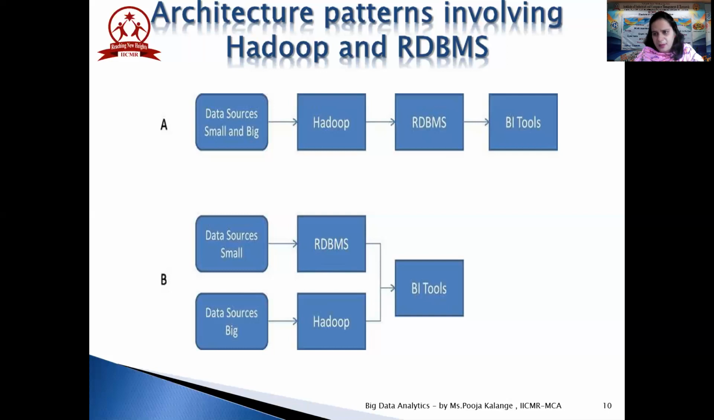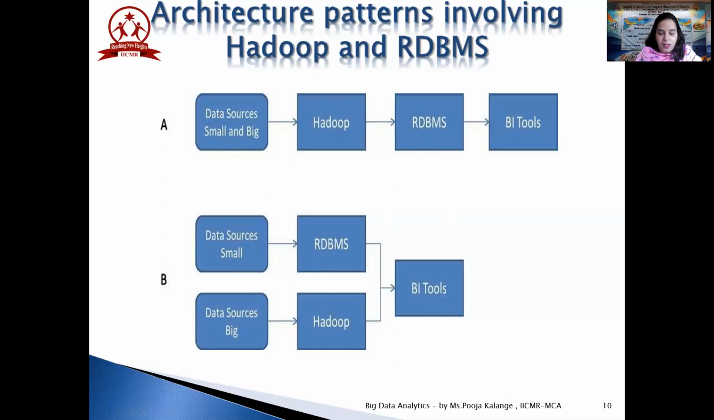So you can remember this: Hadoop is primarily used to store and process big data, whereas RDBMS is used to store and process small data. So RDBMS will be processing the data sources which are small, and Hadoop will be processing the data sources which are big. There is also a combinational approach, but that could prove to be more tedious. Okay, so I hope you have understood the architectural patterns involving a combination of Hadoop and RDBMS.